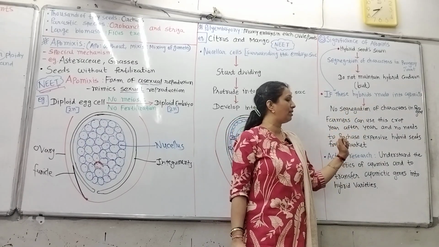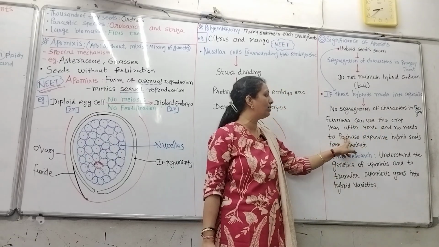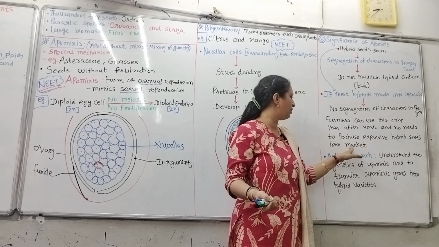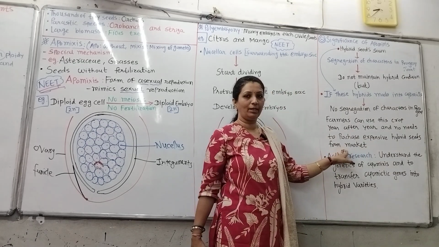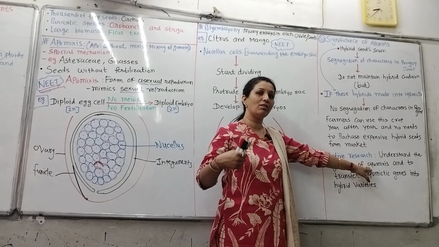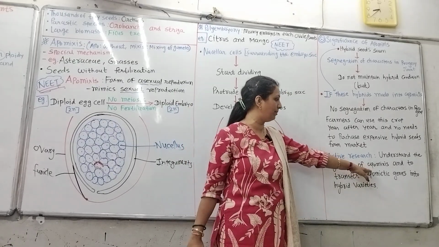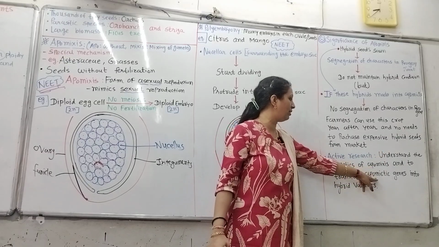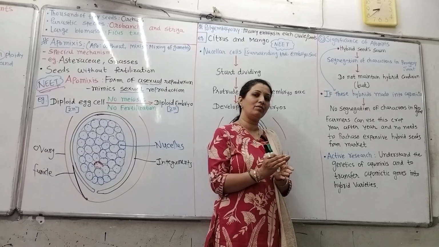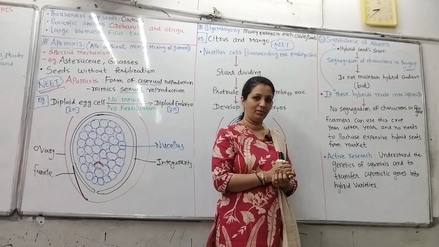By using this technique, farmers can use this crop year after year and there is no need to purchase hybrid seeds, which are very expensive in the market. Active research aims to understand the genetics of apomixis: identify that gene, isolate that gene and insert it into others, and transfer the apomictic genes into hybrid varieties so that parental characters are retained into further progeny generation after generation.